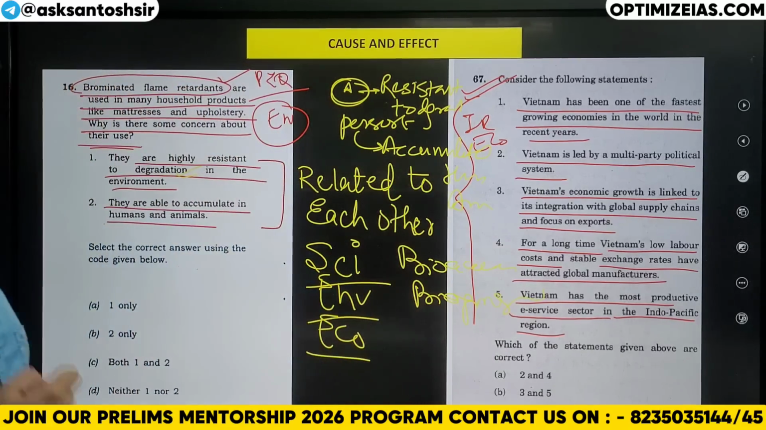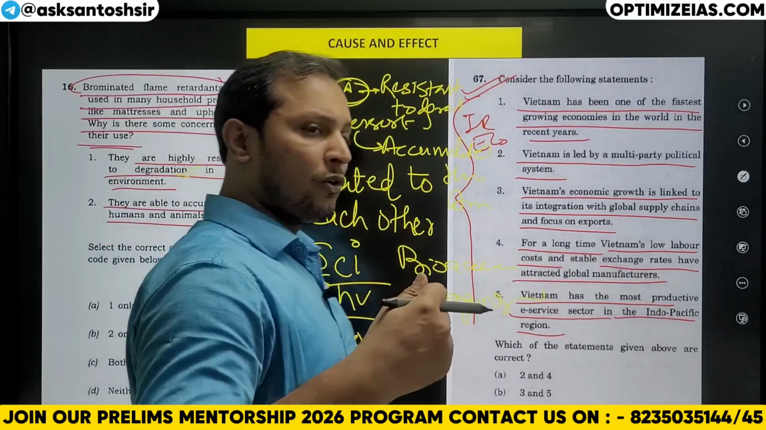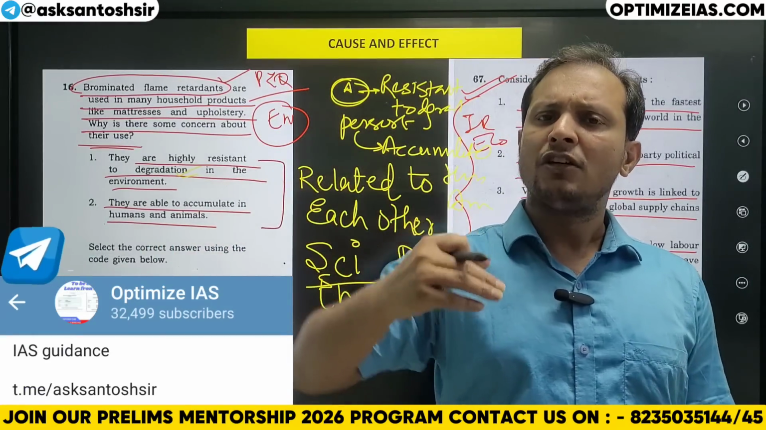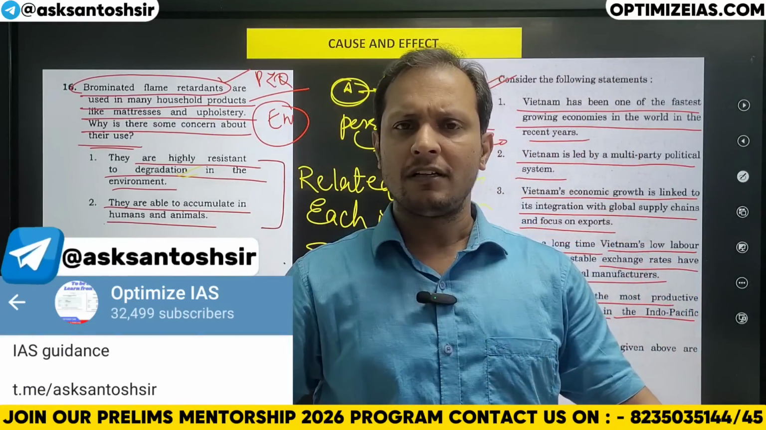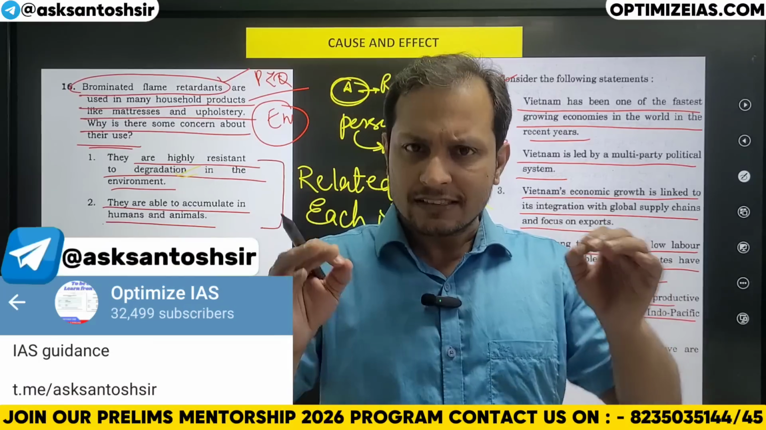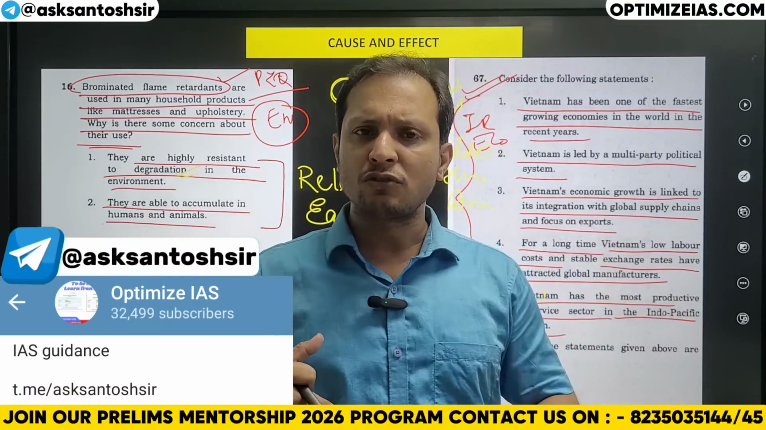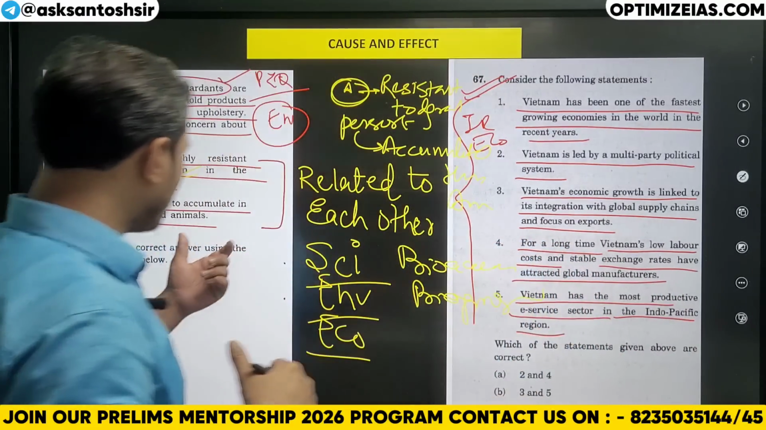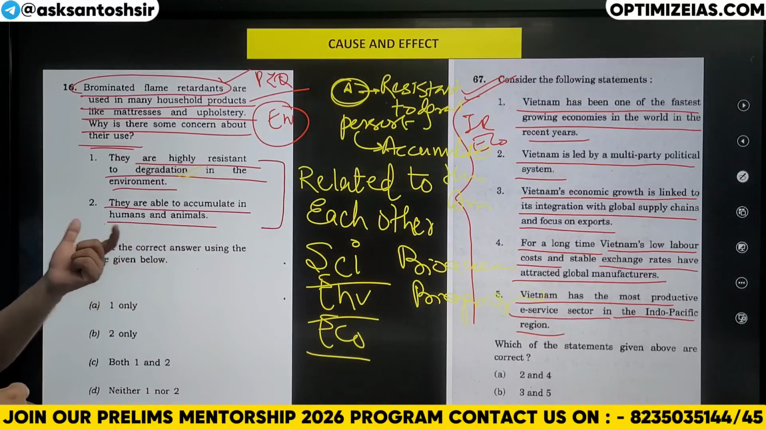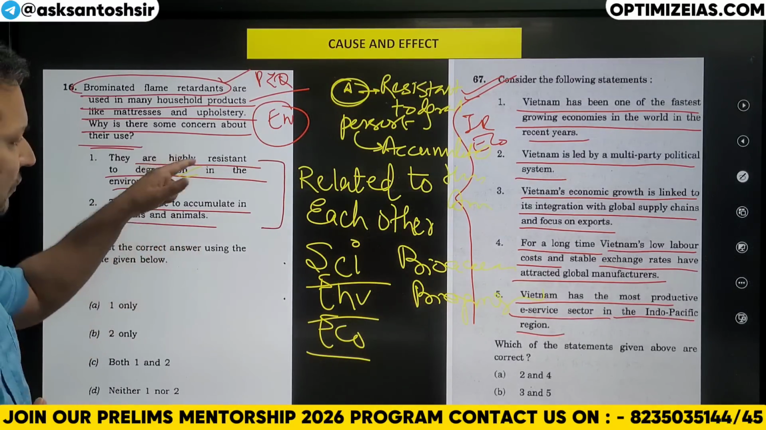Anything which persists, anything which is not easily degradable, anything which persists in the environment for a longer period has the chance to go into humans and animals. Obviously, guys, only that which persists will accumulate.